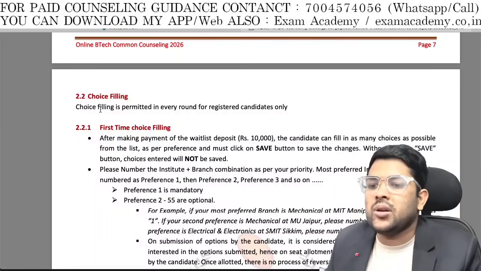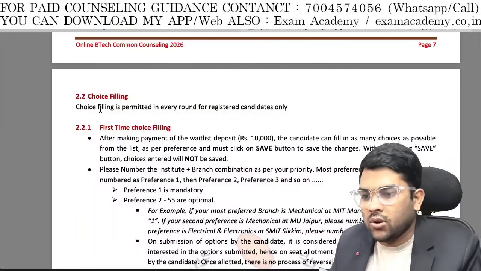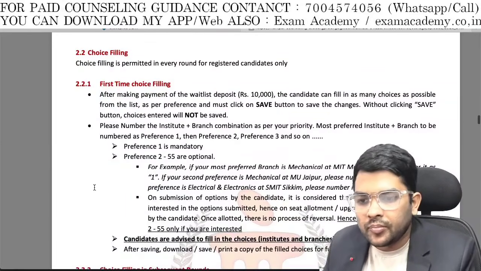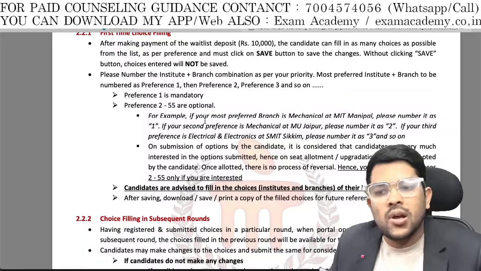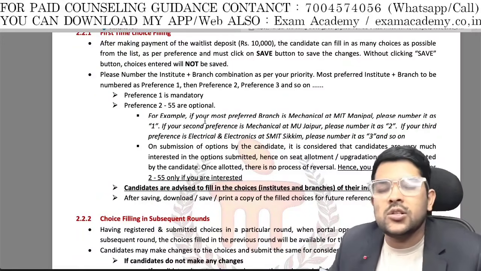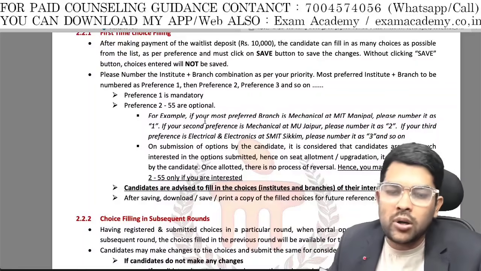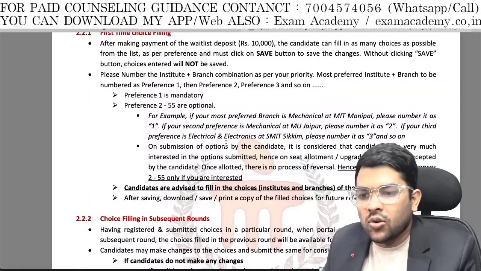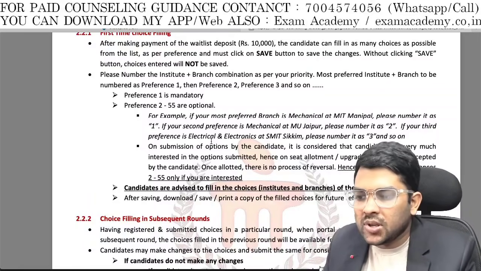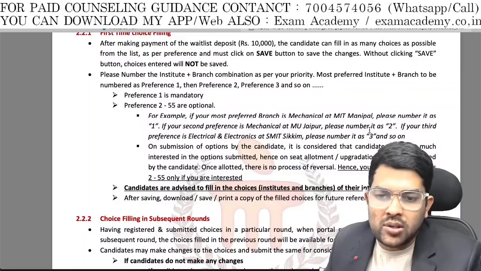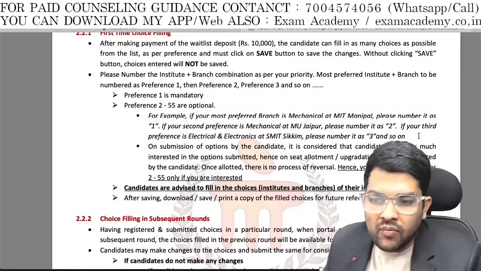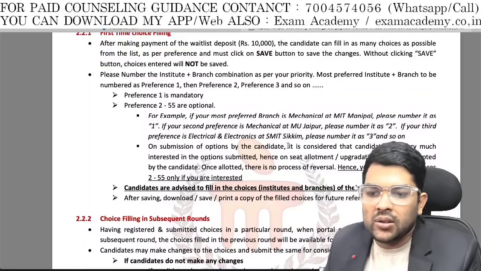Choice filling is permitted every round for registered candidates only. For the first time choice filling, preference 1 is mandatory and 2 to 55 are optional. Means any one you should put, and there is no limit on choices, you can put 1 or 55 also. So for example, here they have provided the information. If your second preference is mechanical at Jaipur, please number it as second. If the third preference is electrical, then please put 3.